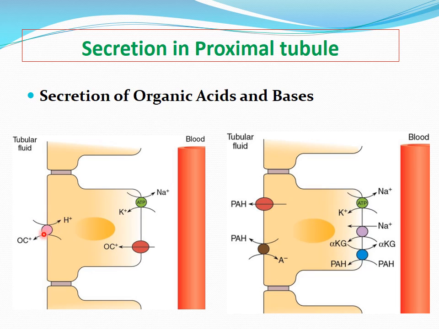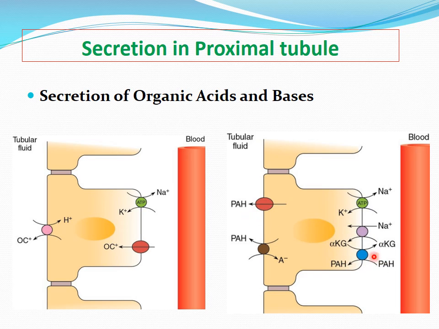So there is an organic cation hydrogen exchanger or antiporter that will cause the secretion of many of the organic cations that are metabolic end products. And certain substances like para-aminohippuric acid are secreted by the renal epithelial cells of the proximal tubules. Here the para-aminohippuric acid from the blood will diffuse into the interstitium, and then it will be transported transcellularly.